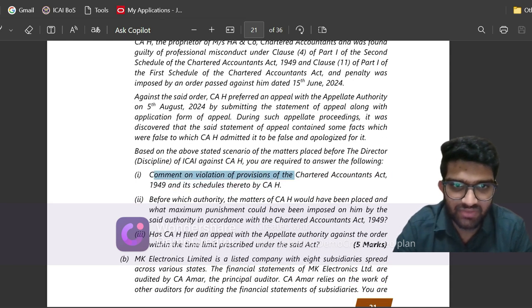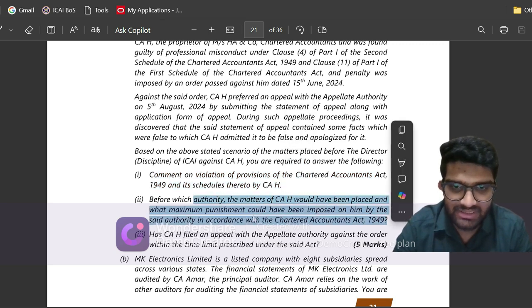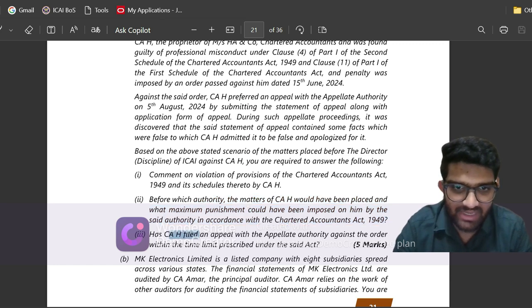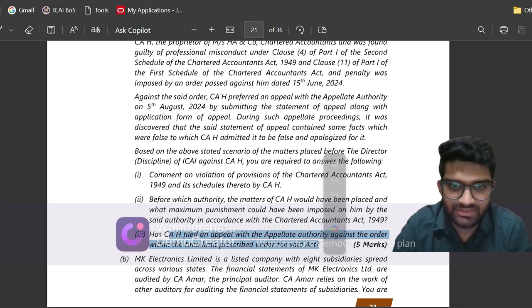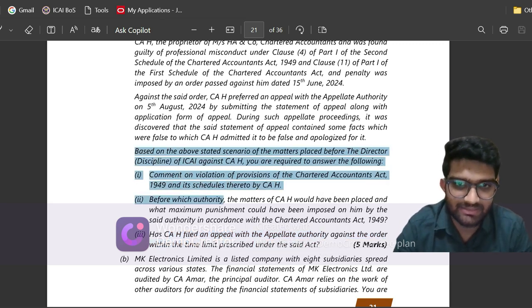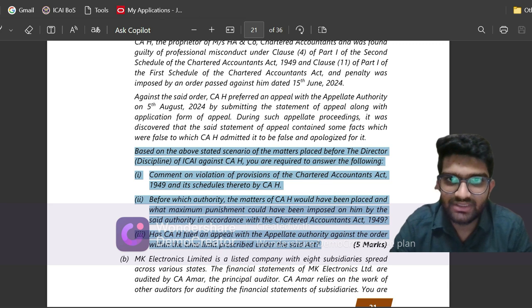Comment on the violation of provisions of the Chartered Accountants Act and its schedules thereto. Before which authority would the matters of the CA be placed? What is the maximum punishment that can be given under the CA Act? CAH has filed an appeal with the appellate authority against the order, and within what time limit can he file an appeal? Okay, so it is a question on disciplinary mechanism. Let us see what I have written.